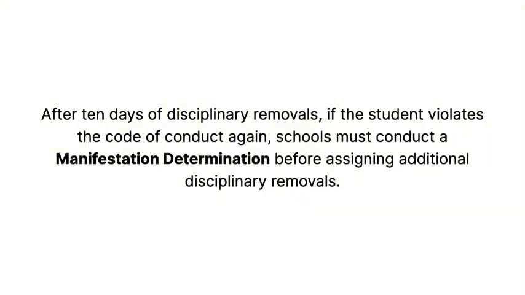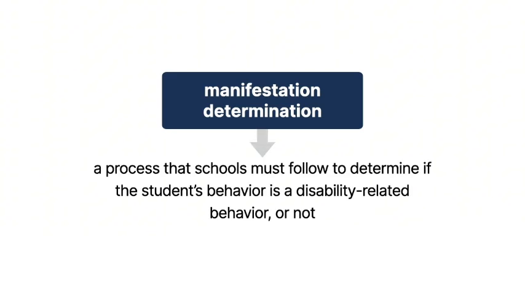After the 10 days of disciplinary removals, or after determining that there was a pattern of removals that adds up to 10 days, if the student violates the code of conduct again, schools must conduct a manifestation determination before assigning additional disciplinary removals. You may also hear it referred to as an MDR. It sounds complicated, but a manifestation determination is simply a process that schools must follow to determine if the student's behavior is a disability-related behavior or not.